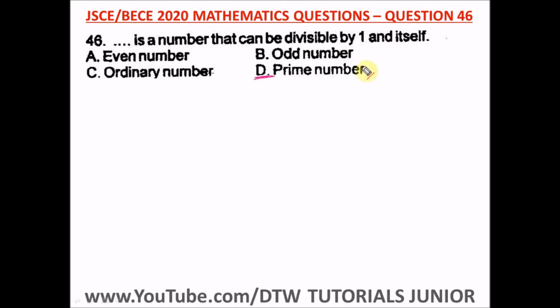And examples of prime numbers are what? 2, 3, 5, 7, 11. Numbers that can be divisible by only 1 and itself. And 1 is not a prime number. Remember that. All right, so prime numbers are numbers excluding 1 that can be divisible by 1 and itself.